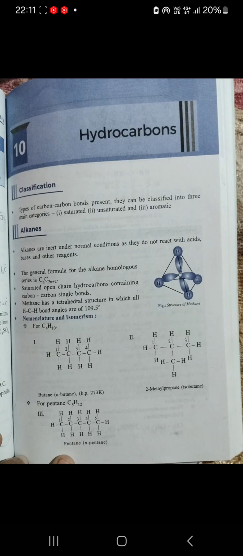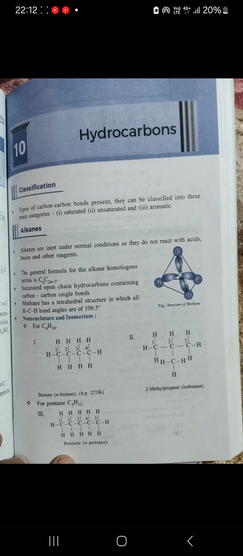Now nomenclature and isomerism. You can see C4H10. We have here two arrangements. Butane, that is normal butane, the boiling point 273 Kelvin, and 2-methylpropane, that is isobutane.